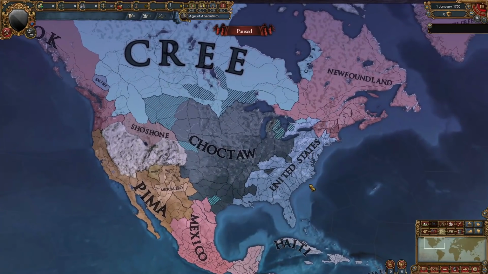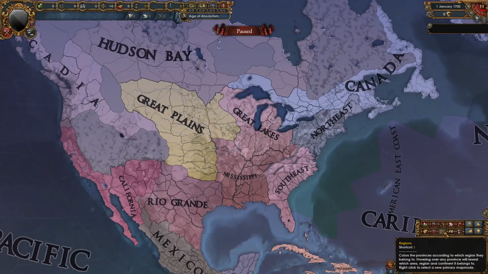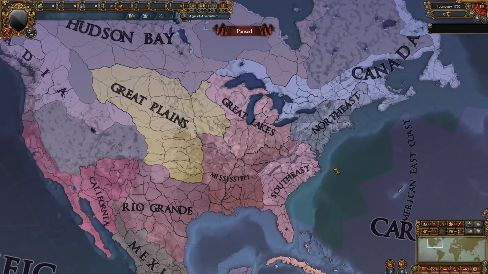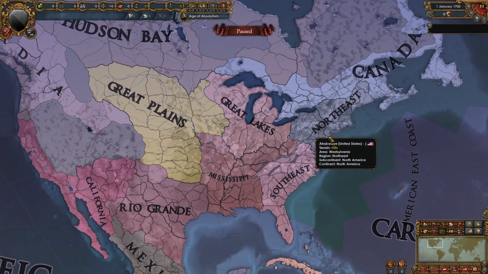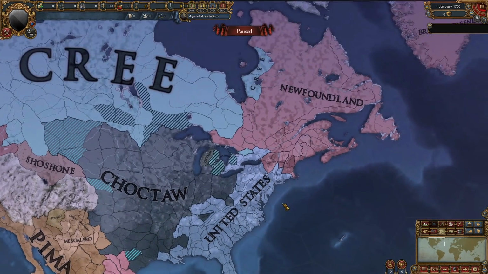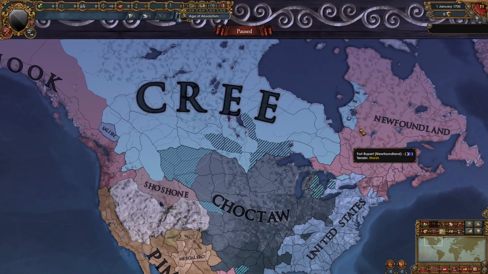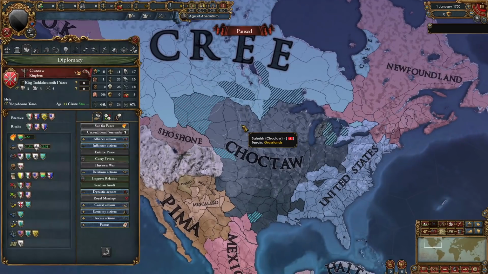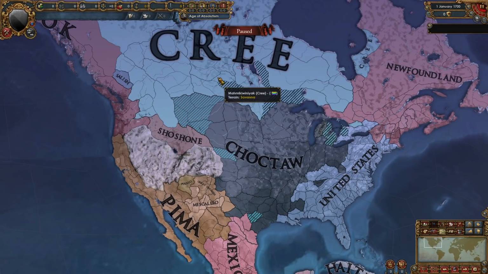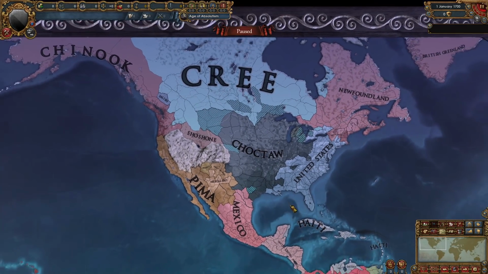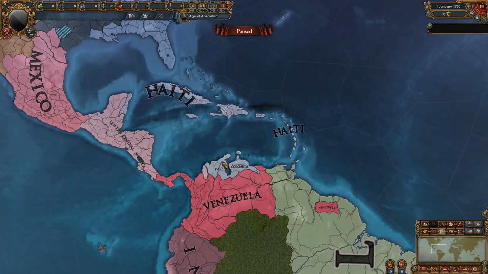The United States, previously Florida, have been expanding quite a lot. They did start out with the southeast, but now they own a big portion of the northeast and the Mississippi as well. And we have the 13 colonies as well as the US. Well, that's something you don't see every day. And Cree has been losing a bit to Newfoundland, and now Choctaw is at war with Cree and Chinook. So let's see what happens here. Haiti, previously Cuba, has also been expanding into Venezuela, previously Colombia.